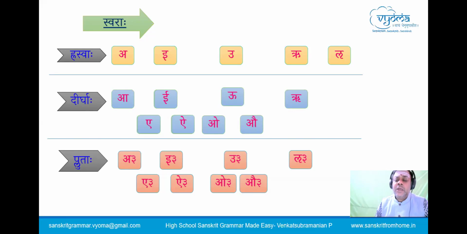Now, for the convenience of modern understanding, we can take hrasva as close to 1 second, the dirgha matra as close to 2 seconds, and pluta matra as close to 3 seconds. That means when we pronounce, 1 second, 2 seconds, 3 seconds. Like that, we have to time when we pronounce. This accurate pronunciation is definitely required for comprehending and getting the energy that we are supposed to get when we pronounce these letters.